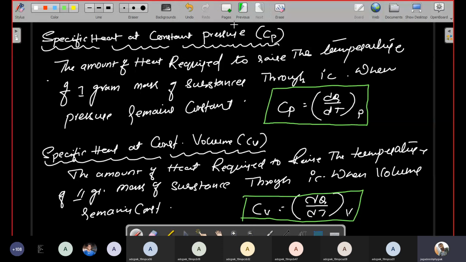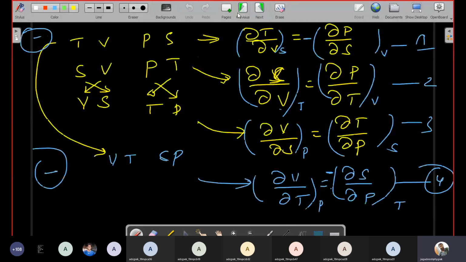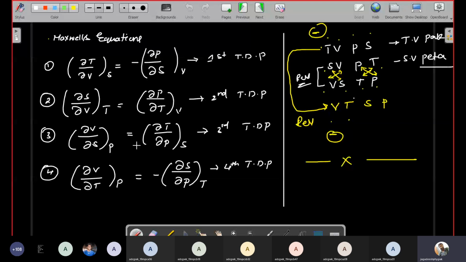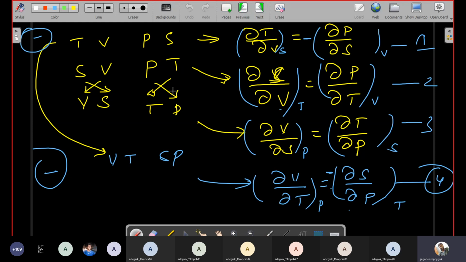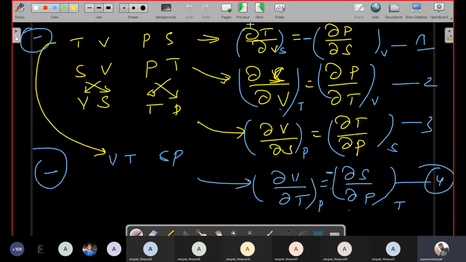Right. So in today's session I'll explain these topics. First of all, I will write the four Maxwell's equations, the four thermodynamic potential equations. After that, how to remember the potential equations by using a shortcut. You can easily remember them. I'll explain the shortcut for remembering the thermodynamic potentials, because if you don't remember these thermodynamic potentials, definitely you won't be able to do anything. Memorizing these thermodynamic potentials by heart is too difficult, so you may use this shortcut.